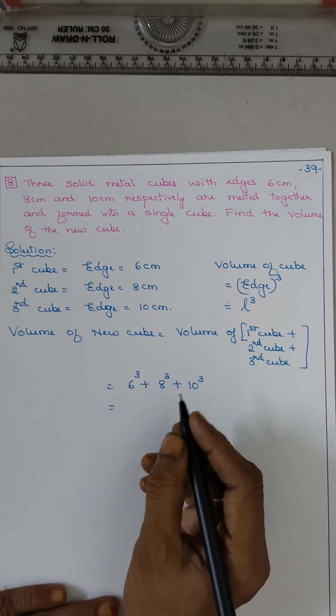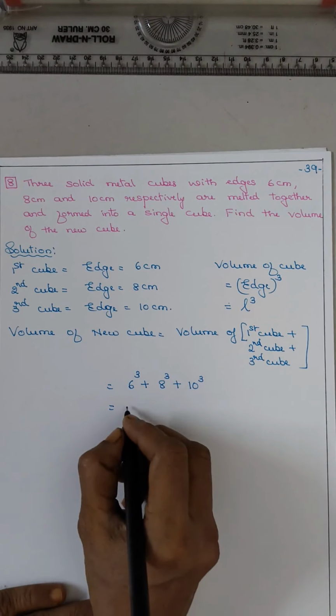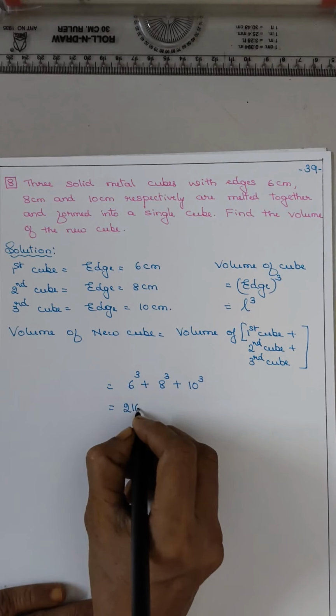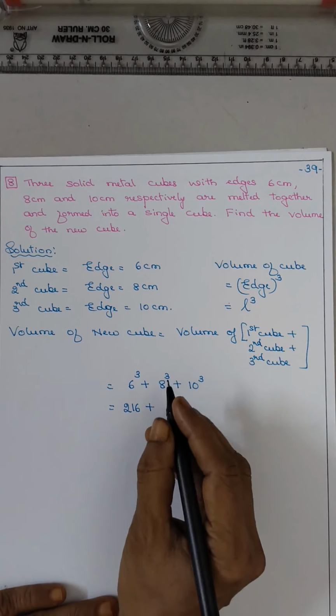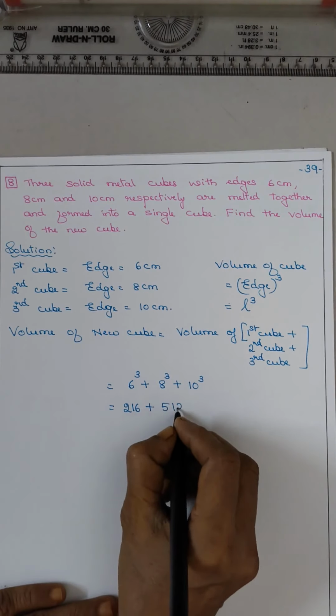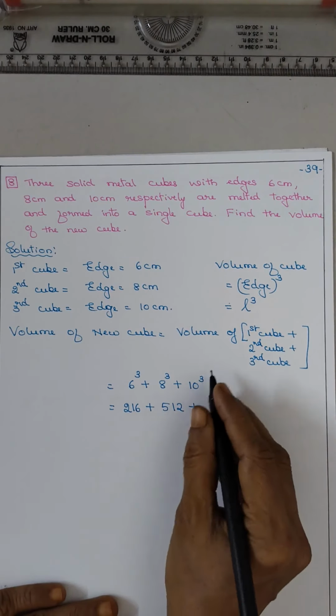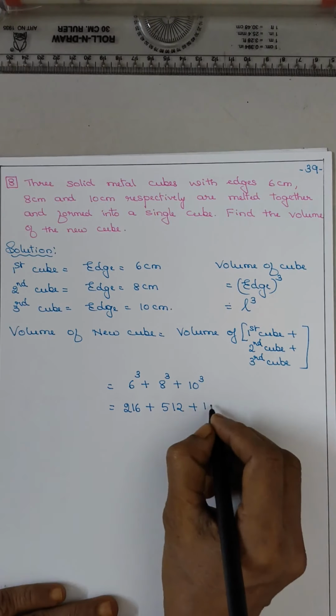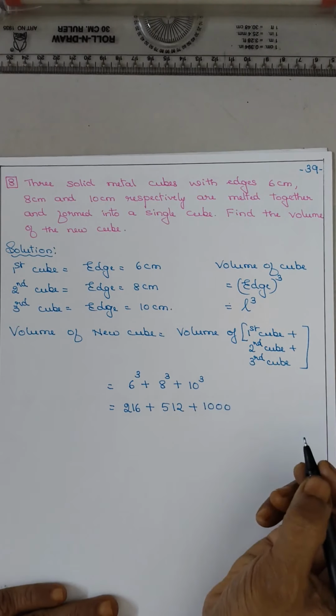Now 6 cube, what is the value? 6 6s are 36, 36 6s are 216. 8 cube, 8 8s are 64, 64 8s are 512. 10 cube, 10 to the power 3 means 3 zeros, that is 1000.